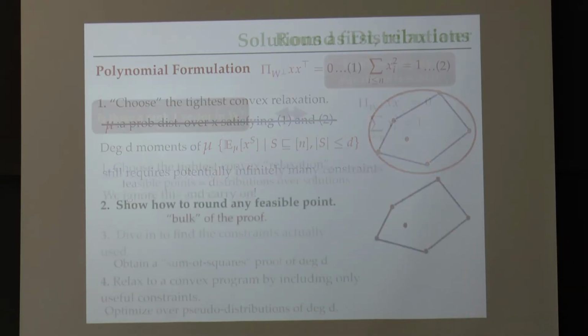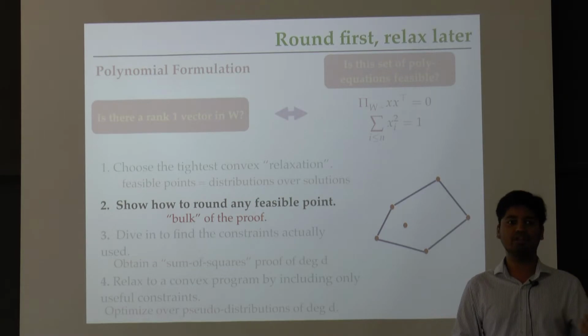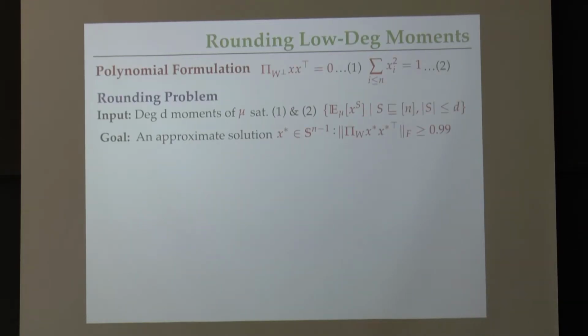Okay? Great. So now we reach the bulk of the proof, which is to take such a low degree moment of a distribution which is supported over solutions and round to an actual solution. Okay? So let me tell you how I'm going to do this. Let me formalize this rounding problem first. The input to this problem is going to be degree d moments of a distribution supported over solutions to my polynomial program. Okay?